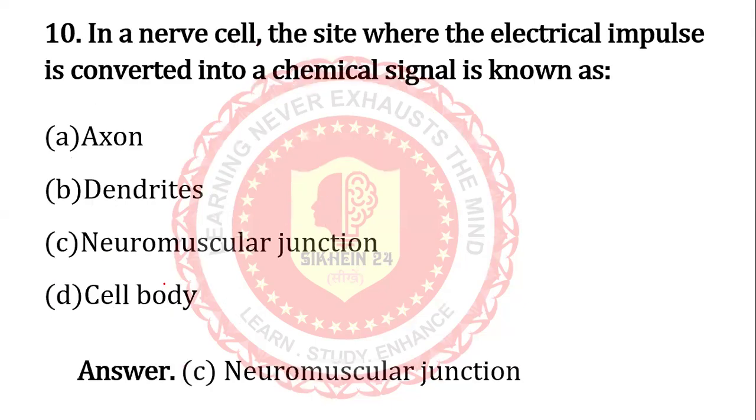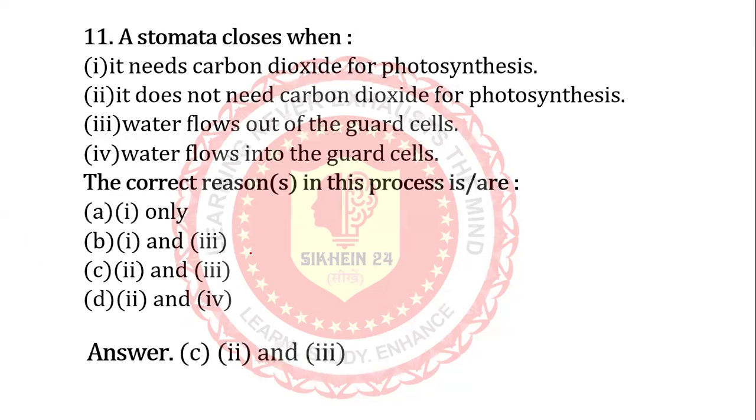Next question. In a nerve cell, the site where the electrical impulse is converted into a chemical signal is known as the neuromuscular junction. So C is the correct answer among the four. Next question. Stomata close when? C, 2 and 3. Stomata close when they do not need carbon dioxide for photosynthesis. And the third, water flows out of the guard cell, right?